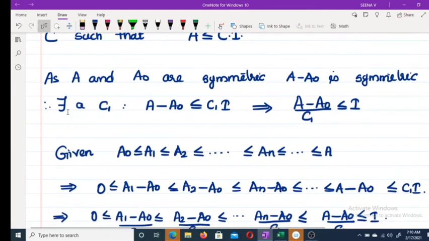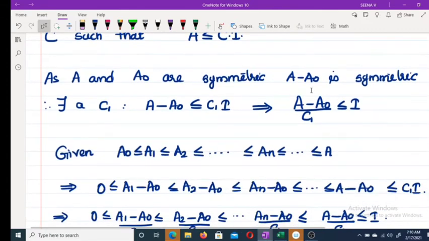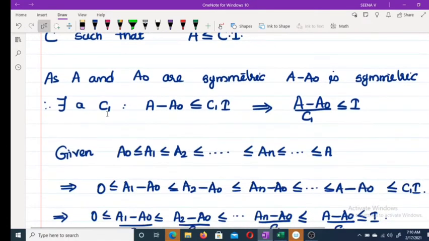Now, as A and A0 are symmetric, clearly A minus A0 is symmetric. That we already discussed in our last class. As A minus A0 is symmetric, there exists a C1 such that A minus A0 is less than or equal to C1 into I. We are choosing C1 as positive. Therefore, A minus A0 divided by C1 is less than or equal to I.